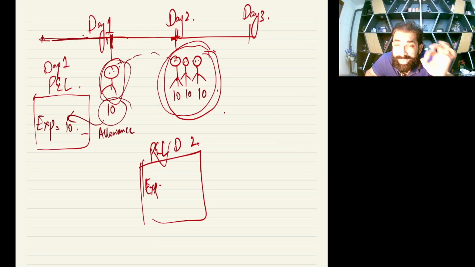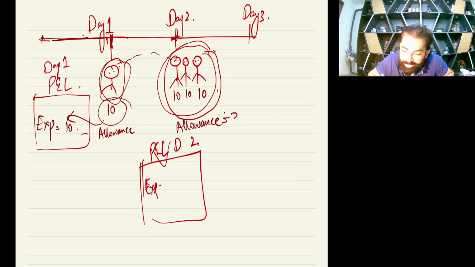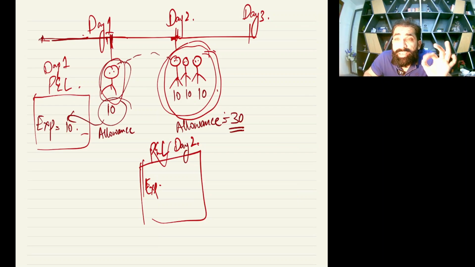Let us say all 3 are doubtful, so we make allowance on the complete 30,000. Now use your brain: what will happen to the day 2 P&L?